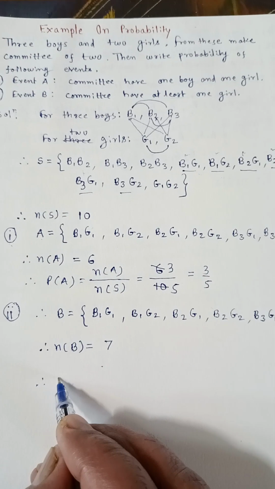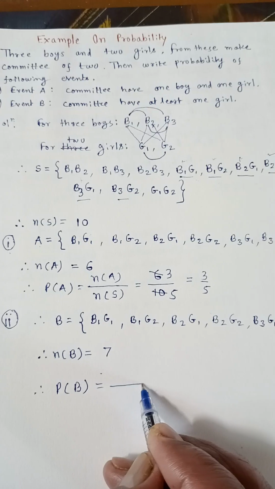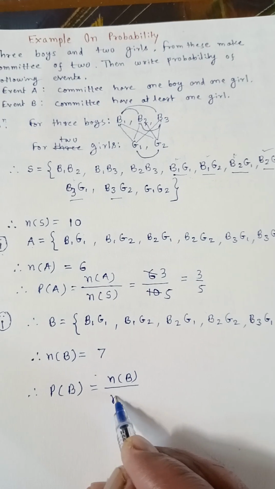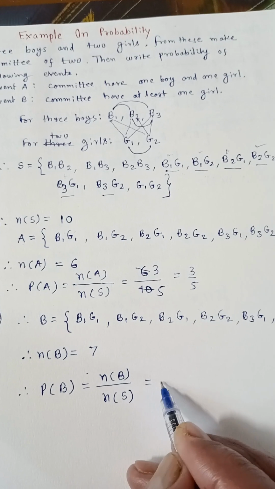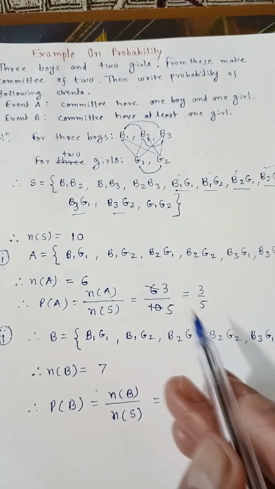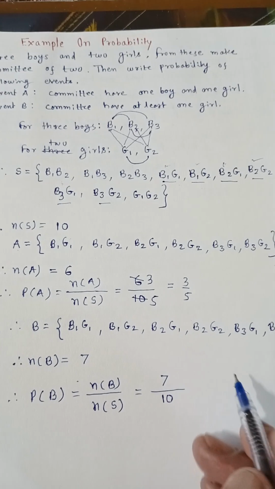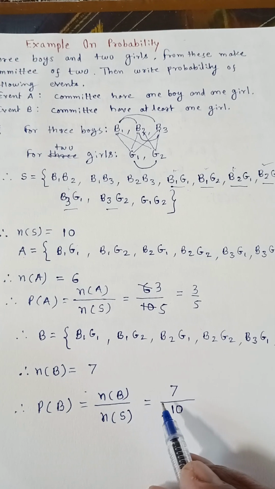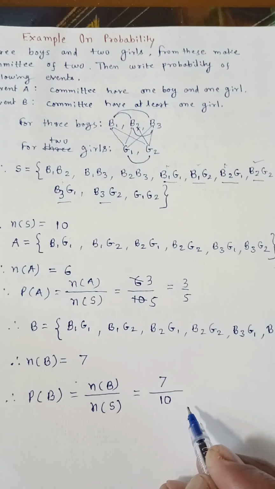Therefore the probability of event B is equal to number of sample points in B upon number of sample points in S, that is 7 upon 10.